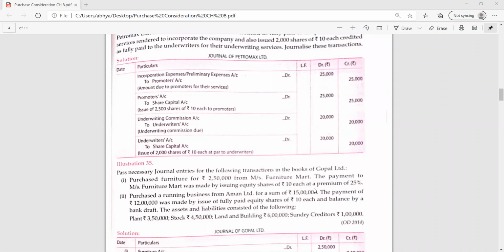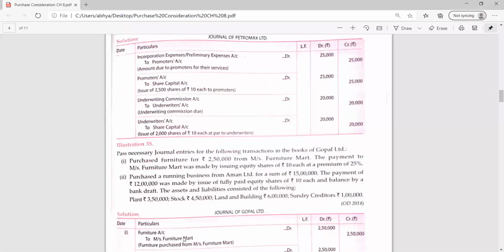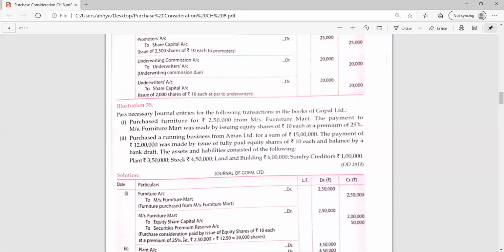Messrs Furniture Mart debit to equity share capital account, to security premium reserve account. Very good. The Furniture Mart will be debited with the same amount with which it was credited, because we are going to settle his account. So we need to close his account. So it will be debited with the same amount, 250.